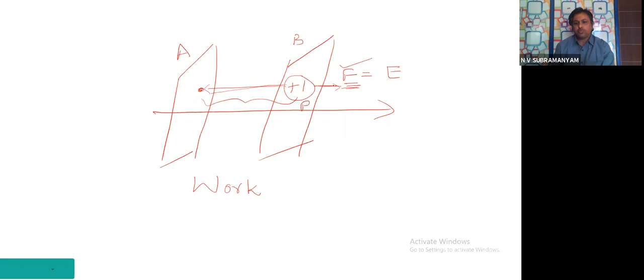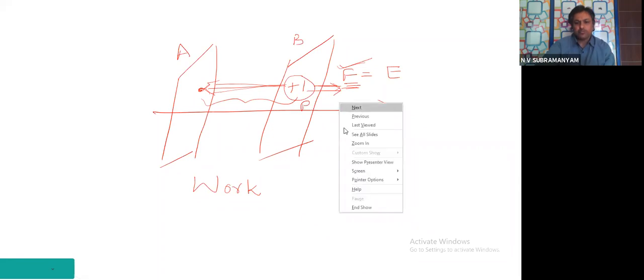So at least that much force I must apply. That means the force required to move from B to A is also F is equal to E.